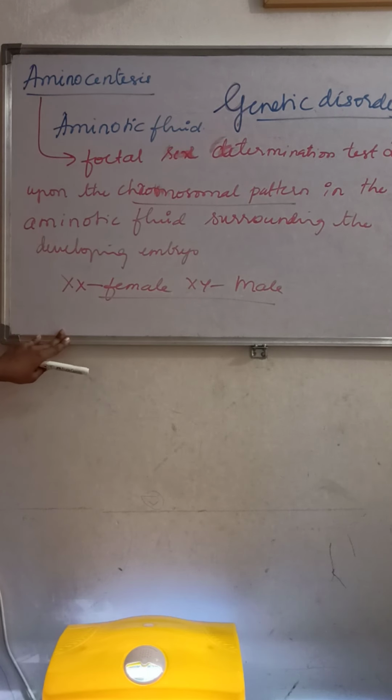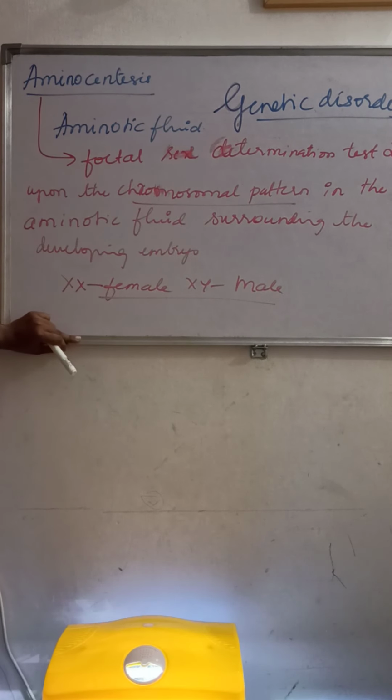So to identify the sex of the fetus, as I told, it is banned. But sometimes to detect a genetic disorder or genetic abnormality, it is used. To detect hereditary disorders, it may be helpful and it will be used.